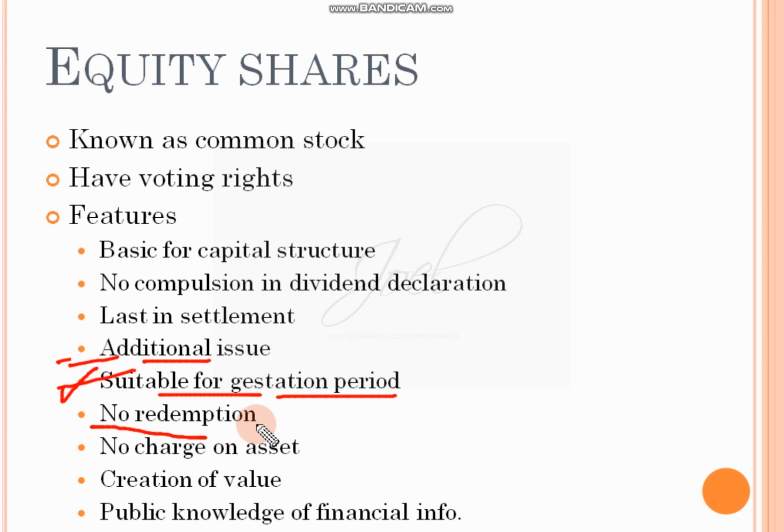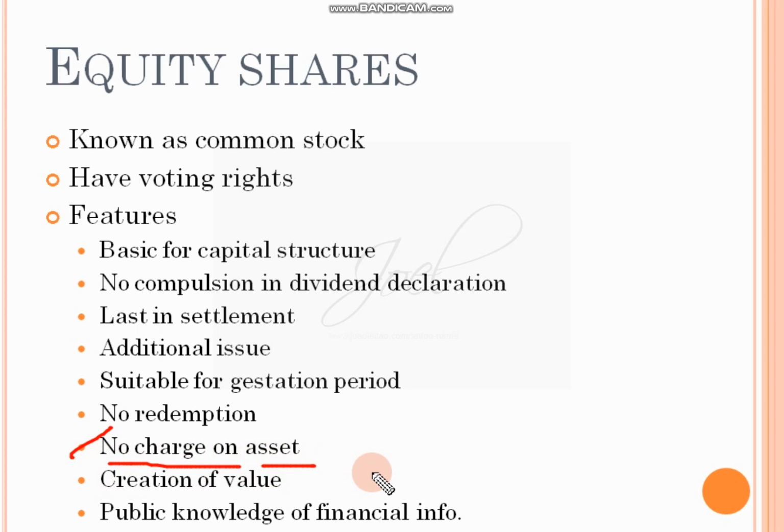Then no redemption. There is no fixed redemption. Redemption is done only at the time of closure of the company. When the company is closed, redemption happens, otherwise there is no redemption of the shares. Next, no charge on the asset. You will not keep any asset to set off these equity shares. That means there's no security kept for the payment. That means there's no charge on the asset, your assets are safe.